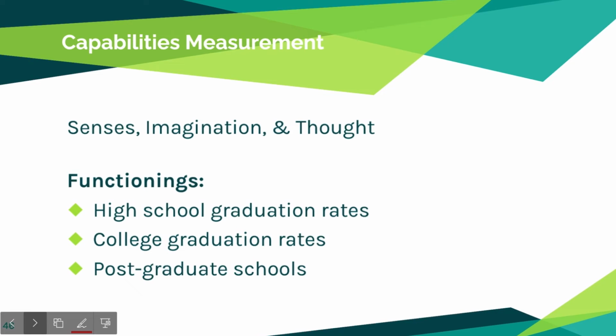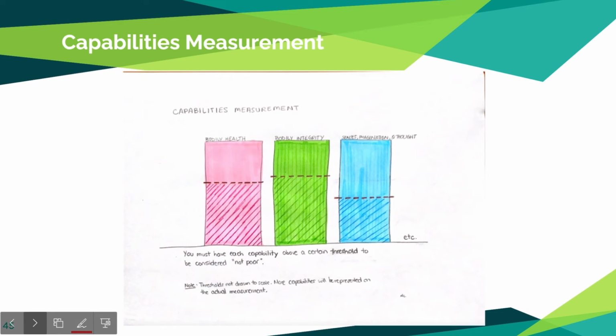Information received during population censuses, for example, are helpful ways to measure certain functionings, and in turn extrapolate them to their respective capabilities. Each capability we measure will have a threshold, a level that must be met in order to be living a life of human dignity. Since these 10 capabilities are all crucial, even if one category is below its threshold line, the person will be classified as capability poor.